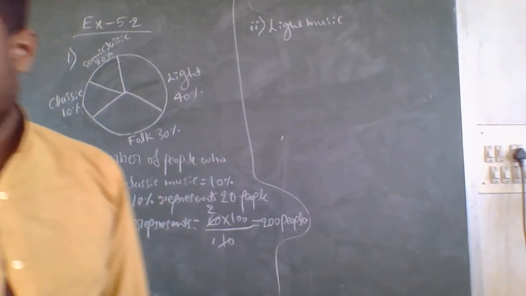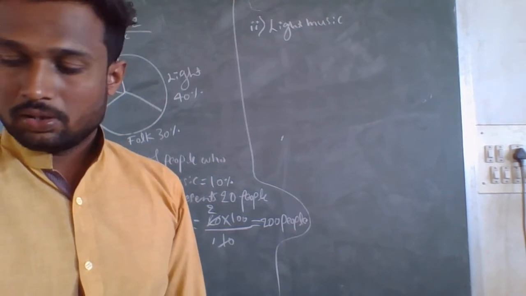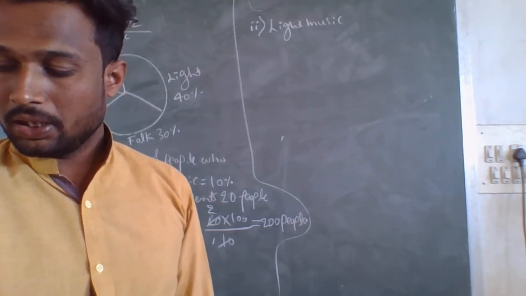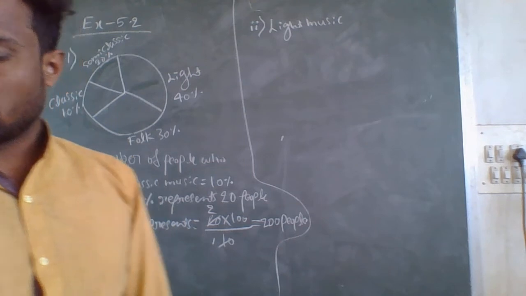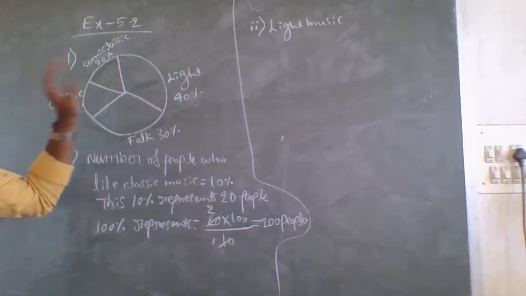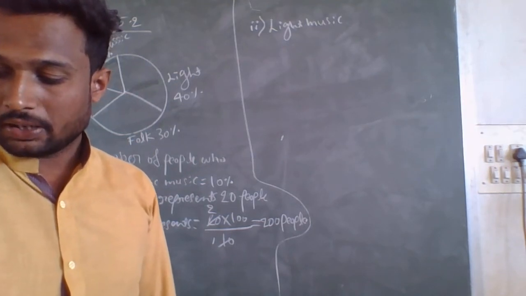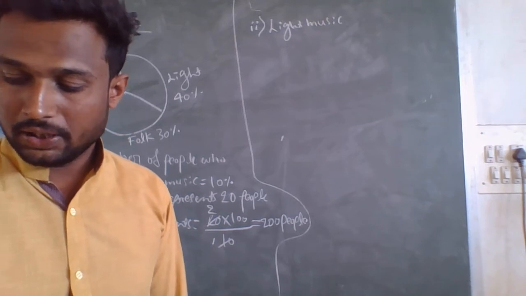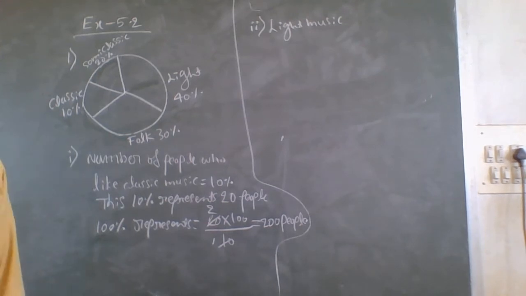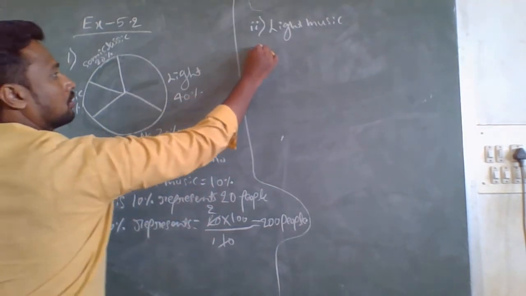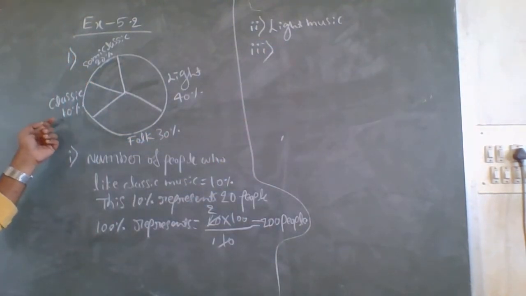And in the third question, what are they asking? If a cassette company were to make 1000 CDs, how many of each type would they make? By observing this pie chart, we have to find how many CDs of each type the company would make. So now, to calculate the number of CDs, I will write for the third question. First I will consider classic music.